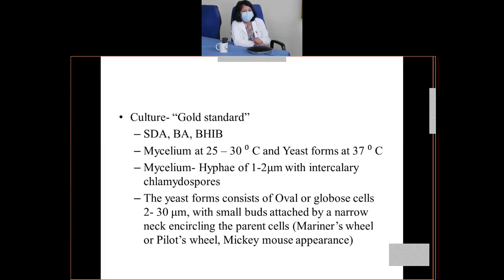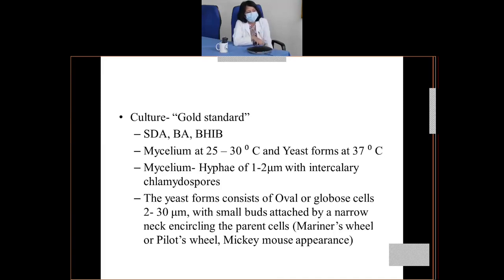So there will be spores which are known as chlamydospores. And when you examine the yeast cells, it will consist of oval or globose cells. The range of the yeast cells I've already told you, it may be as small as 2 or even as large as 40 micrometer with small buds.